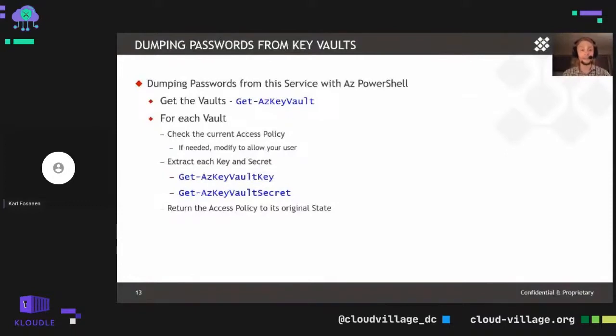Then we get the keys and secrets, return those out to the user through the Get-AzPasswords PowerShell function, and then return everything back to its original state after we're done. Pretty straightforward, definitely very handy for dumping out key vault contents. We can also export certificates to individual files as well. So if you want to get a PFX file for a certificate, Get-AzPasswords supports that as well.